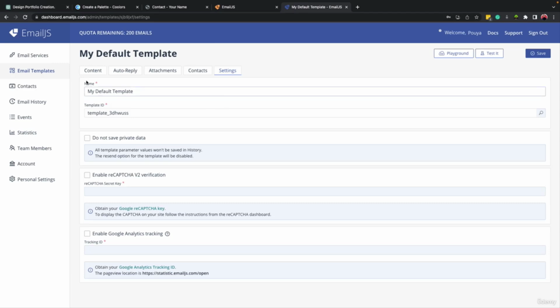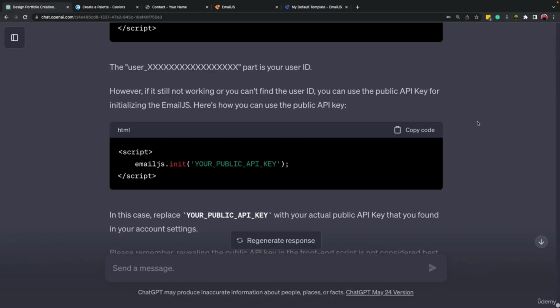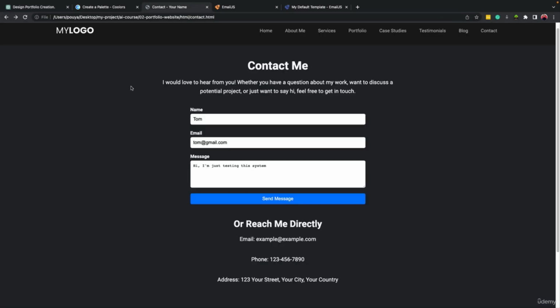But in general, with this system, we can receive 500 emails per day, which I think for the beginning, is more than enough, right? So even though we didn't write a single line of code, only with the help of ChatGPT, we were able to create the contact page and the system, and set up the system to send email, right?